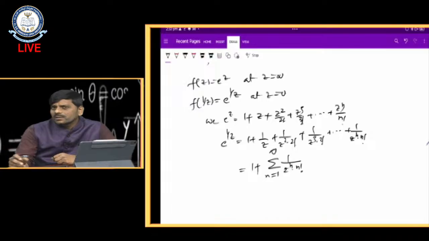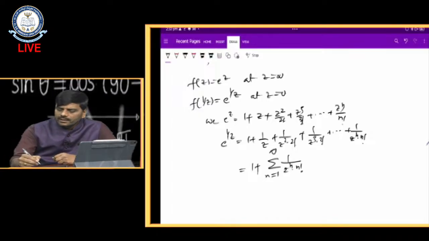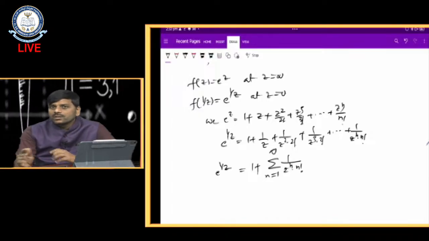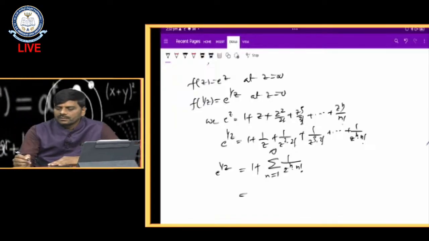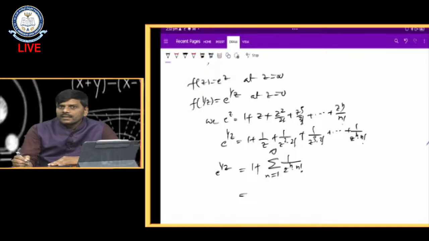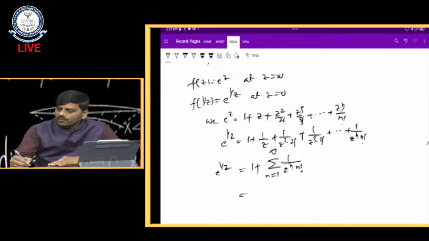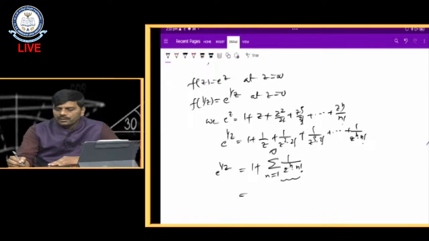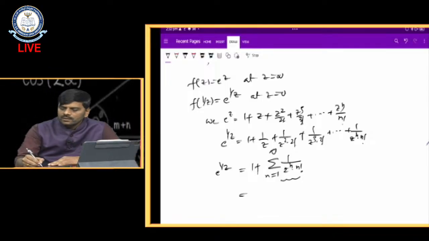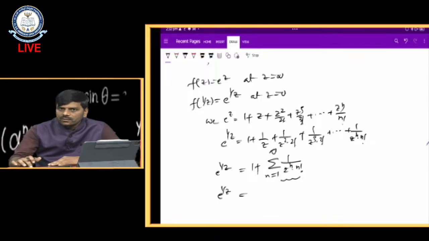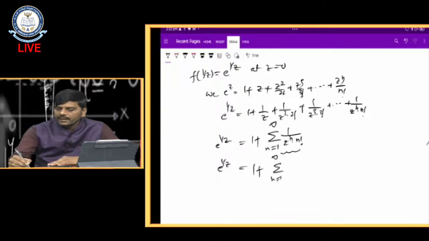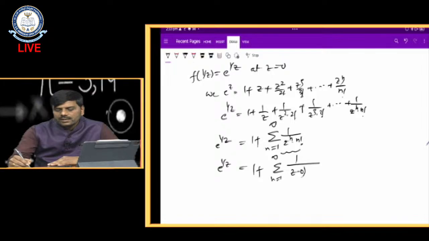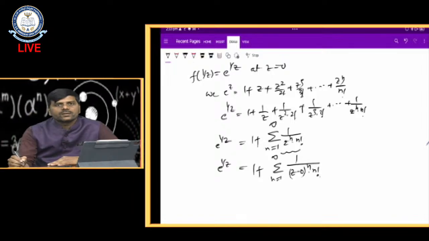Now, regarding the Laurent series expansion, e power of 1 by z can be written in two parts: one is the analytic part and the second one is the principal part, about z equals 0. So e power 1 by z is written in the form 1 plus summation n equals 1 to infinity of 1 by z minus 0 whole power of n into n factorial.